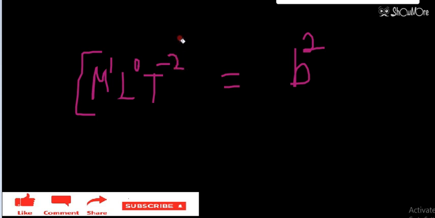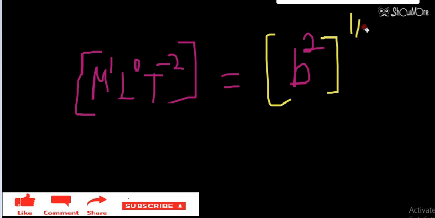So now I have to take square root on both the sides. So let's take square root here and square root here on both the sides. So its power will be 1 by 2. Square root means 1 by 2 power, and it will also be 1 by 2. So after this calculation I got the formula for B.